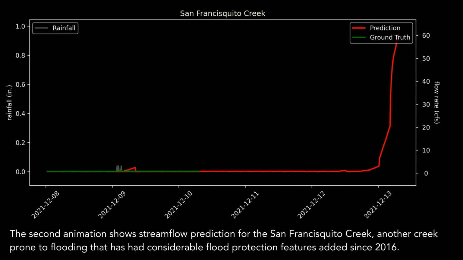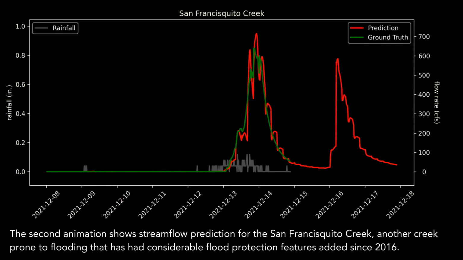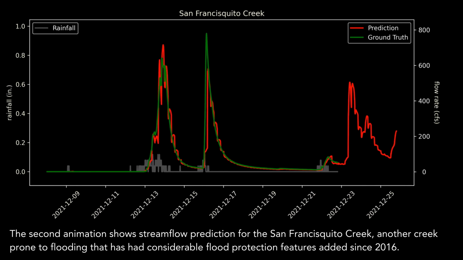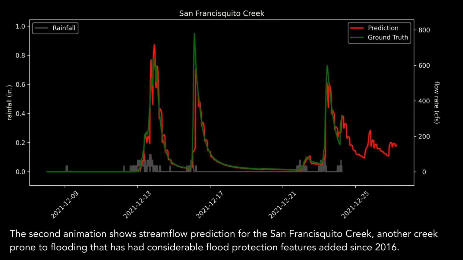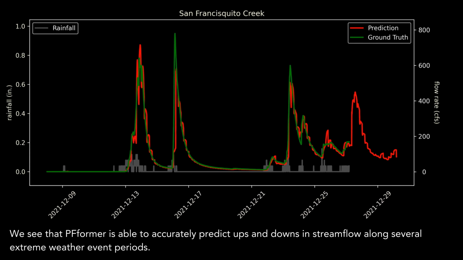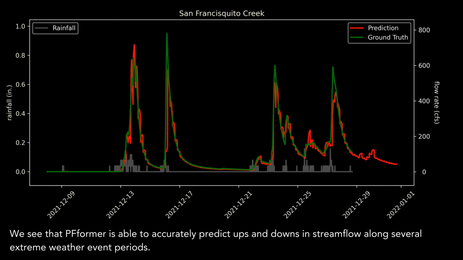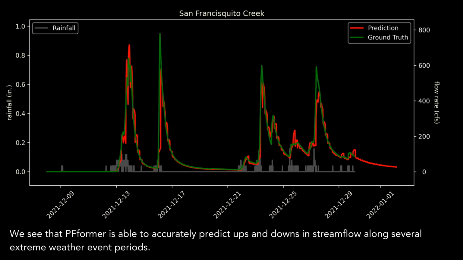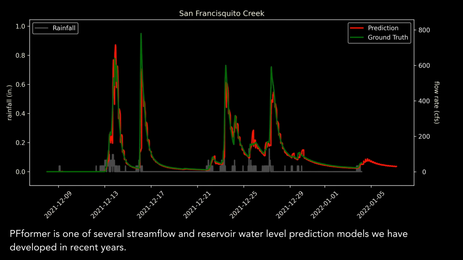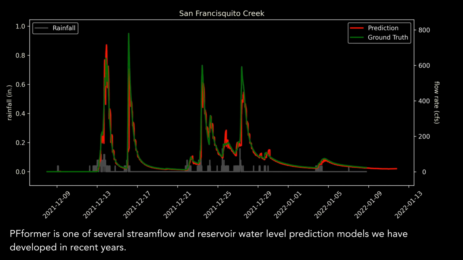The second animation shows streamflow prediction for the San Francisquito Creek, another creek prone to flooding that has had considerable flood protection features added since 2016. We see that PF-former is able to accurately predict ups and downs in streamflow along several extreme weather event periods. PF-former is one of several streamflow and reservoir water level prediction models we have developed in recent years.